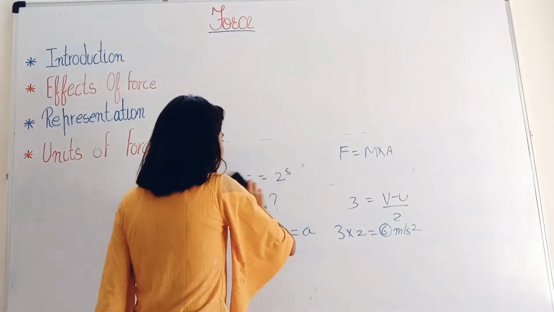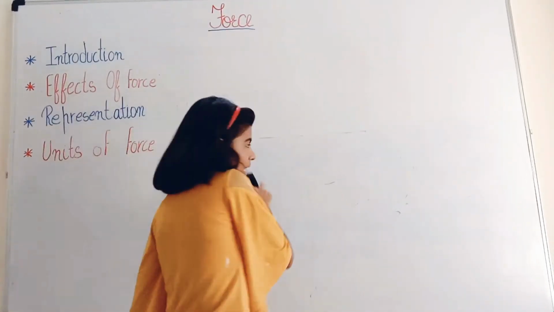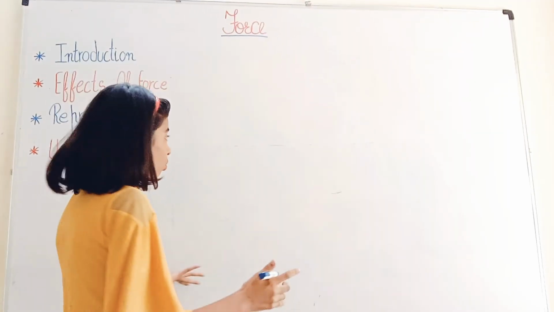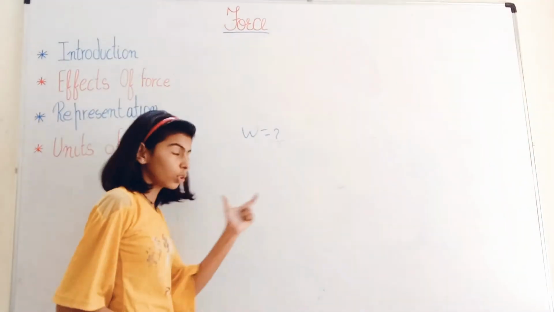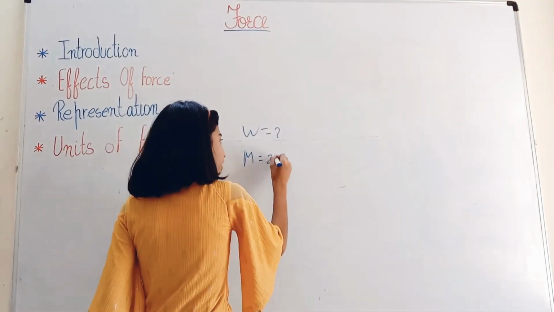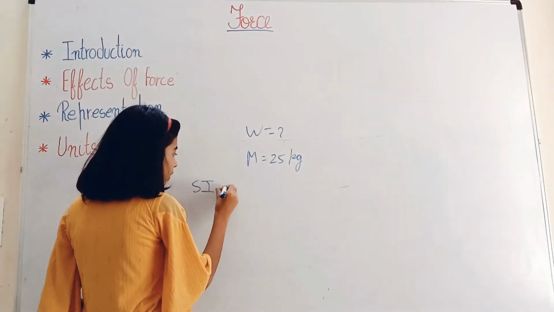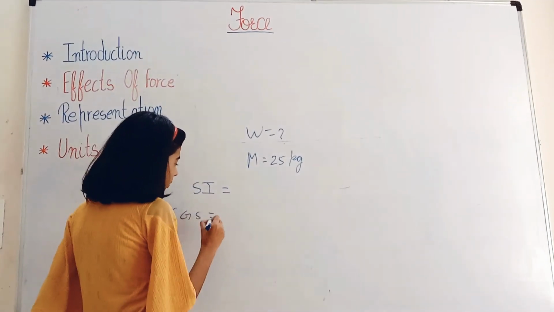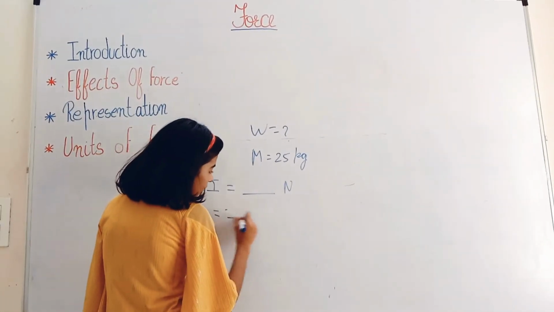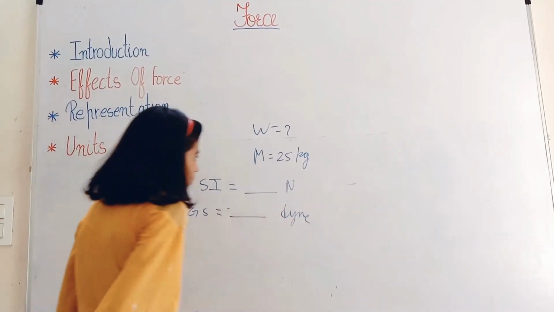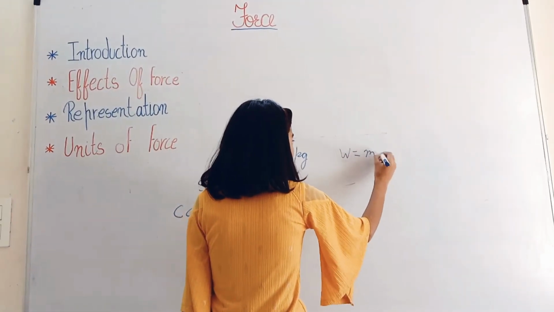The next question is to find out the weight of an object in both SI units and CGS units. The weight is unknown and we have to find it. The mass is given as 25 kg, and we have to find the weight in SI unit and CGS unit. We know that the SI unit is Newton and the CGS unit is dyne. The formula of weight is equal to mg.